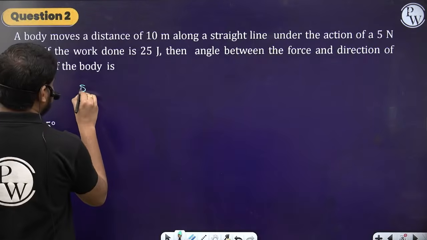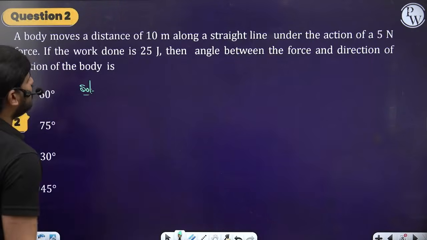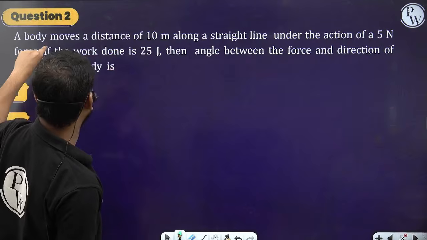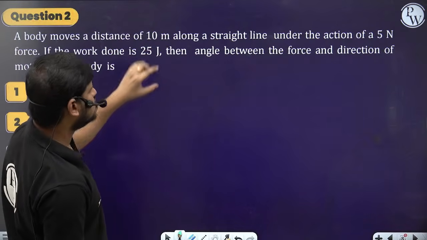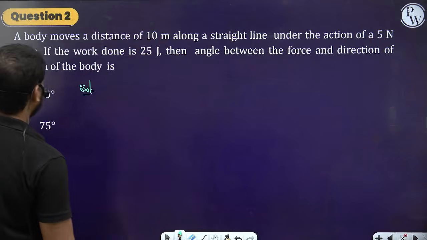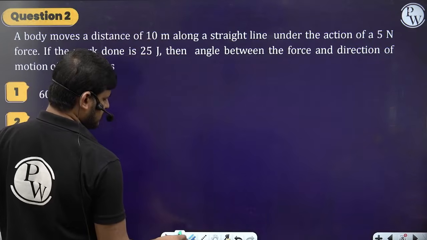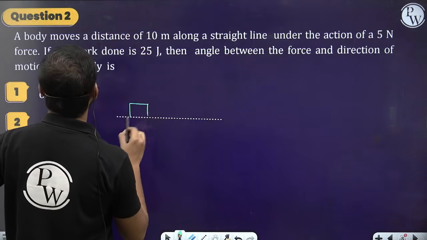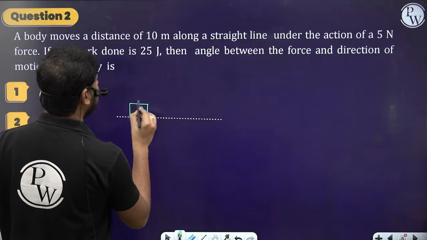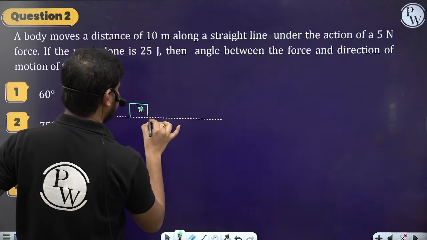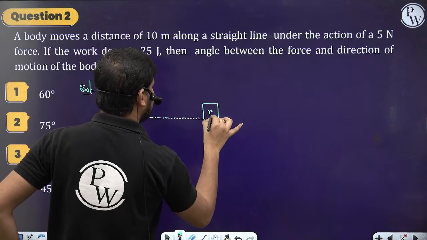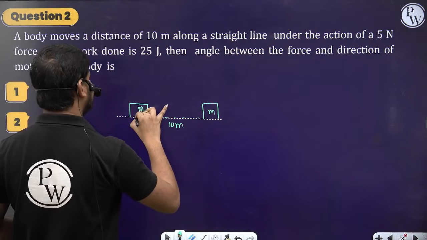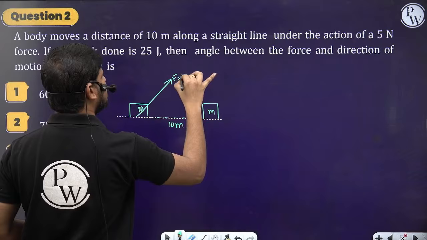Let's go for the next question. Read the question, guys. A body moves a distance of 10 meters along a straight line under the action of a force of 5 newtons. If the work done is 25 joules, the angle between the force and the direction of motion of the body is? See here, let's draw the diagram. Consider this is an object of mass not given, let it be m. It moved along a straight line, from here to here, 10 meters, under the action of a force of 5 newtons.